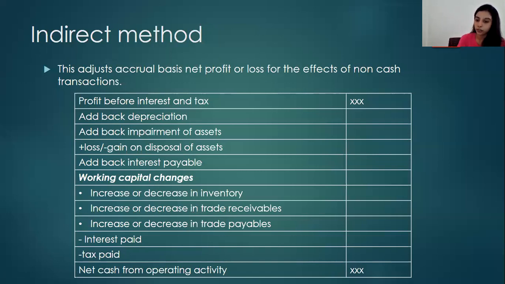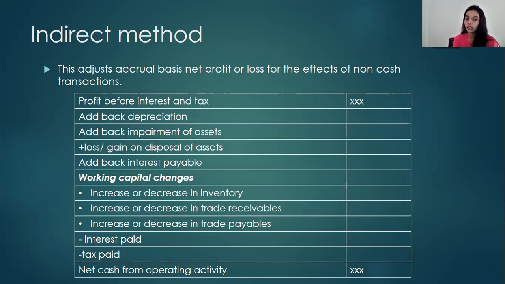We convert that figure into a cash figure based on the cash flow. So whatever the adjustments which have been made under the accrual concept will have to be reversed. So some accrual adjustments like depreciation, impairment of assets, loss or gain on disposal, and interest payable, etc.